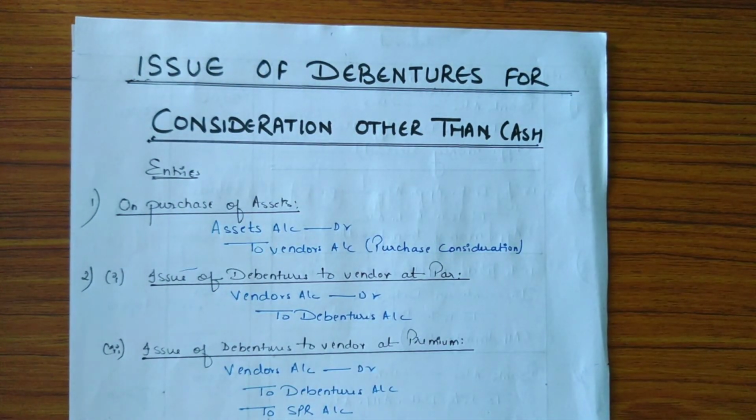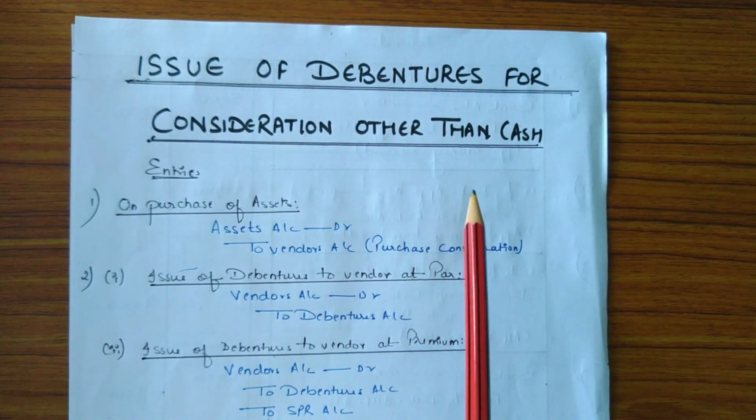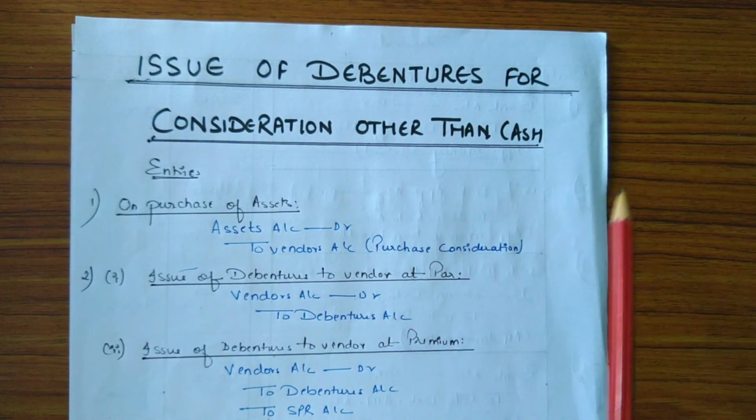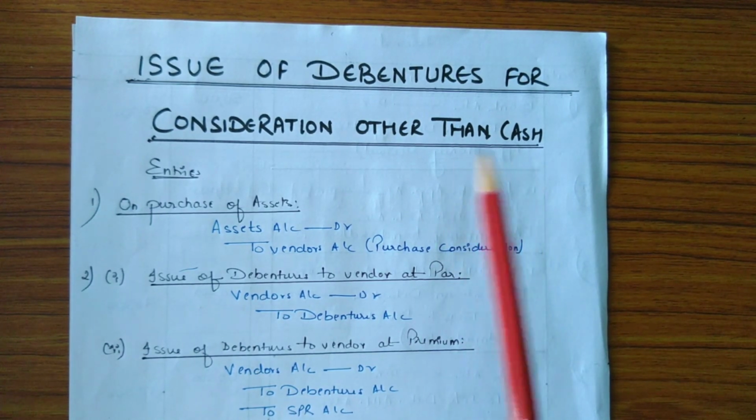So we have covered the two topics, that is issue of debentures for consideration other than cash and issue of debentures as collateral security in this session. We'll continue with some other topic in the next session.